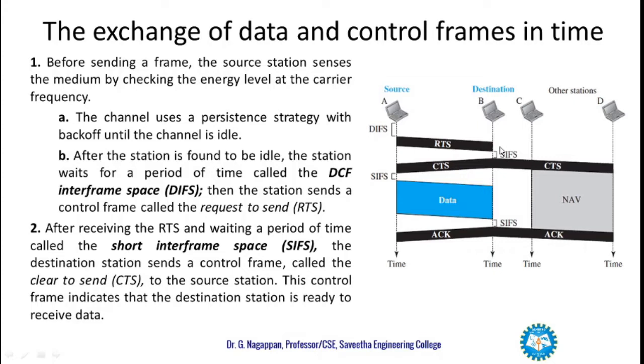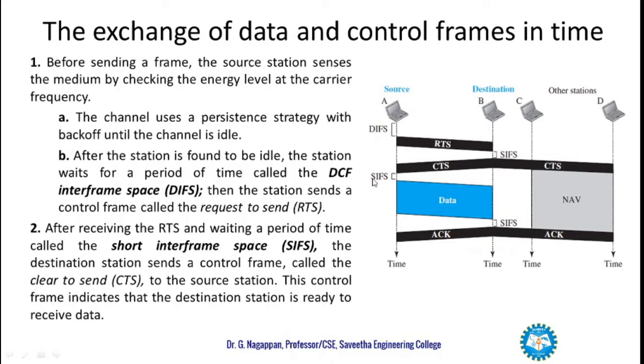Then the station sends a control frame called request to send. After receiving the request to send, and waiting a period of time called short interframe space, the destination sends the control frame called CTS, clear to send, to the source station. This control frame indicates the destination station is ready to receive the data. So now the data is sent.